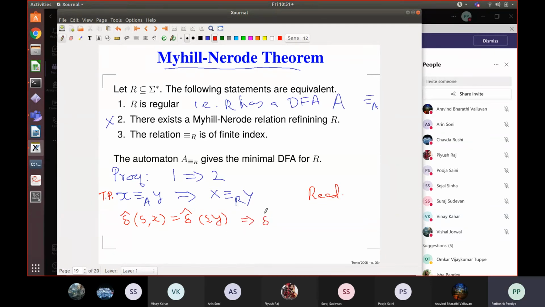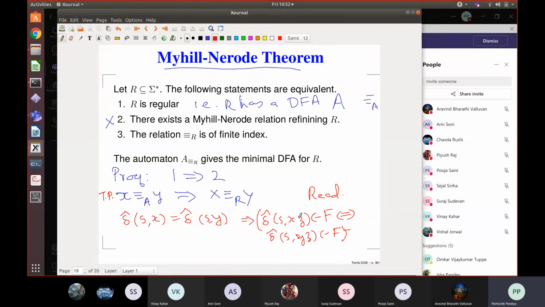Delta hat of S on XZ will belong to the final states if and only if delta hat of S on YZ will belong to the final states, right? You see that? Because X and Y take you to the same state.